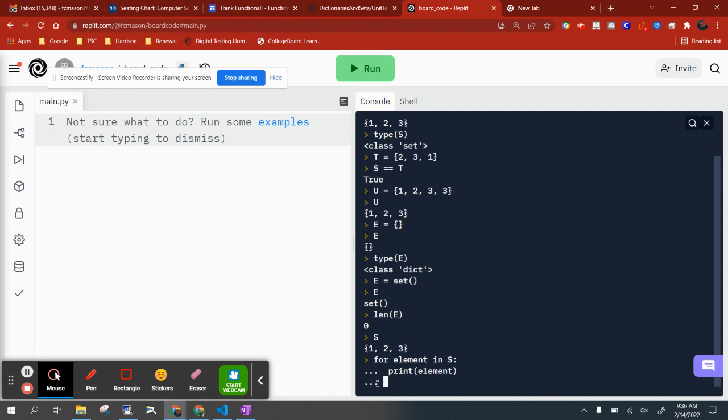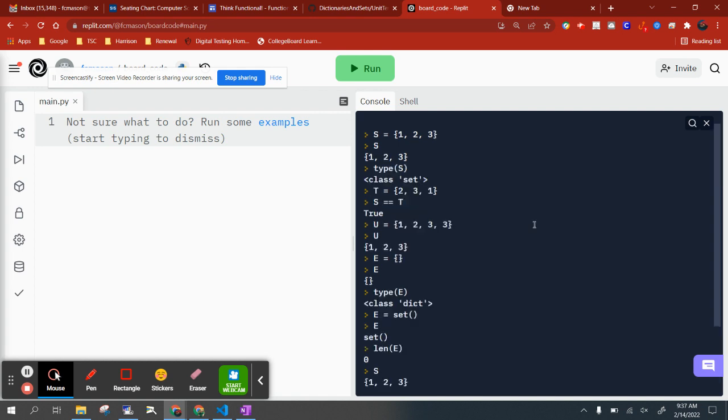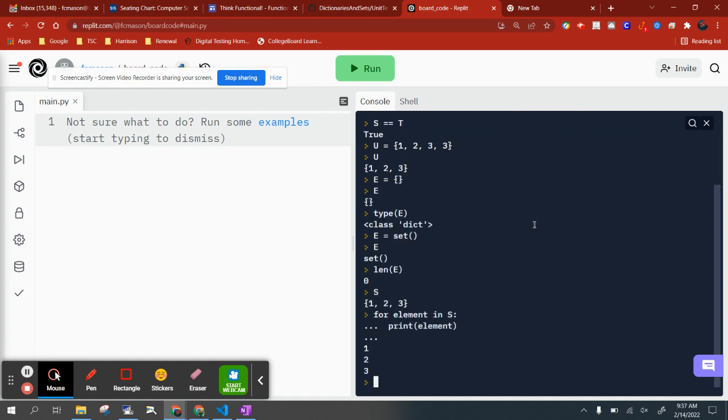I hit enter, triple dot again. To actually close this out so the for loop is executed, just hit enter. And there it is. Print was executed 3 times. We did iterate through the set, so you can do that. We did go 1, 2, 3, the order in which I created it, but that's just an accident.